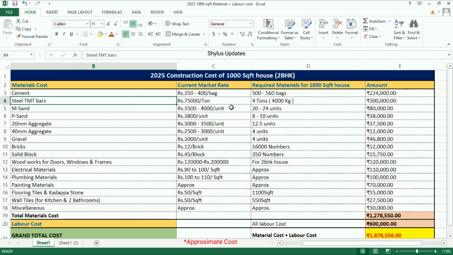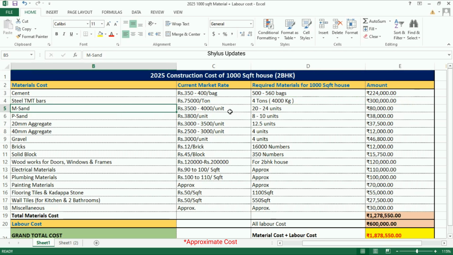Steel TMT bars. The current market rate of steel is rupees 75,000 per ton. For 1000 square feet house, 4 tons of steel is required. 4 tons means 4000 kilogram. The total amount for steel is rupees 3 lakh.